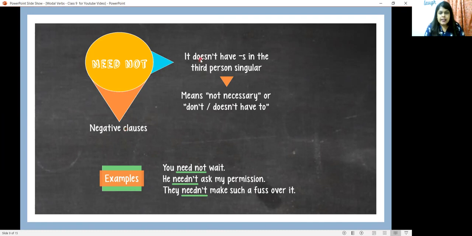It does not have s in the third person singular, and means not necessary, or do not or does not have to. Here are a few examples. You need not wait. He need not ask permission. They need not make such a fuss over it.